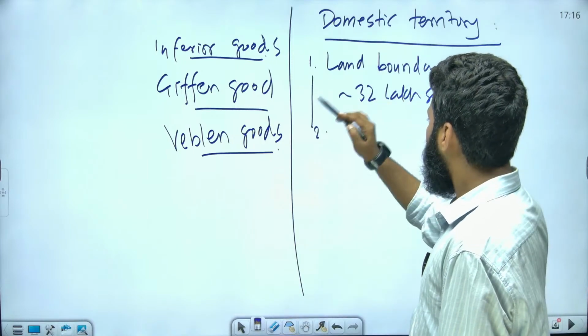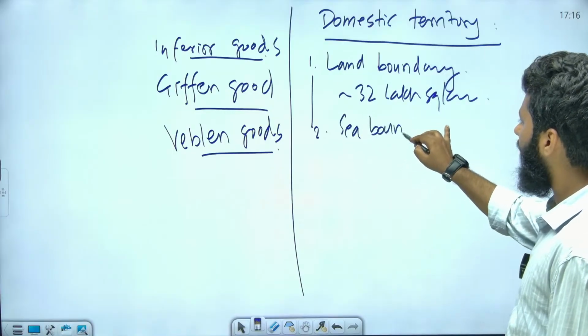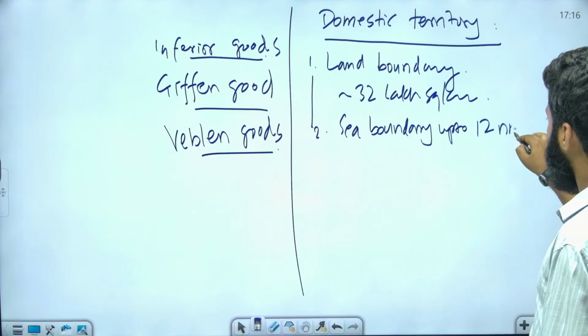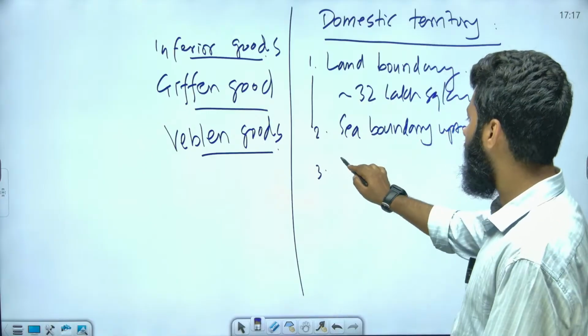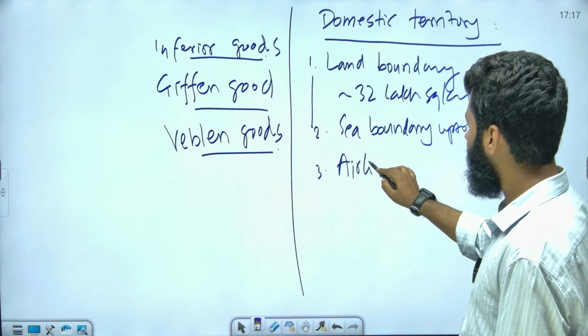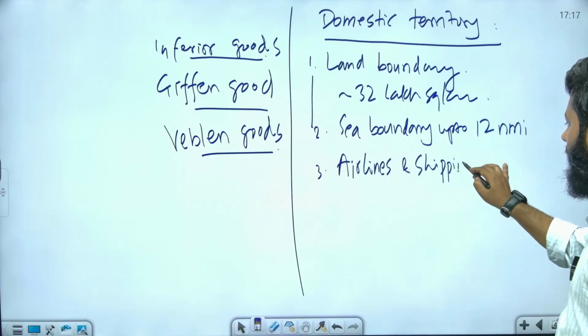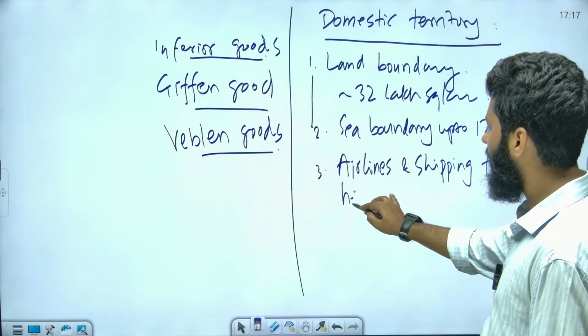Also we can talk about the sea boundary, up to 12 nautical miles. Also the airlines and shipping firms headquartered in our country.